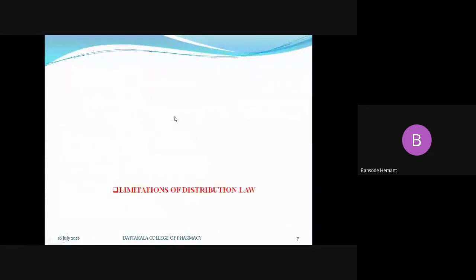Then, what are the limitations of this distribution law? In the statement or explanation of the distribution law, too many times I have told you the distribution law is applicable only when the temperature is constant. So we'll see one by one.